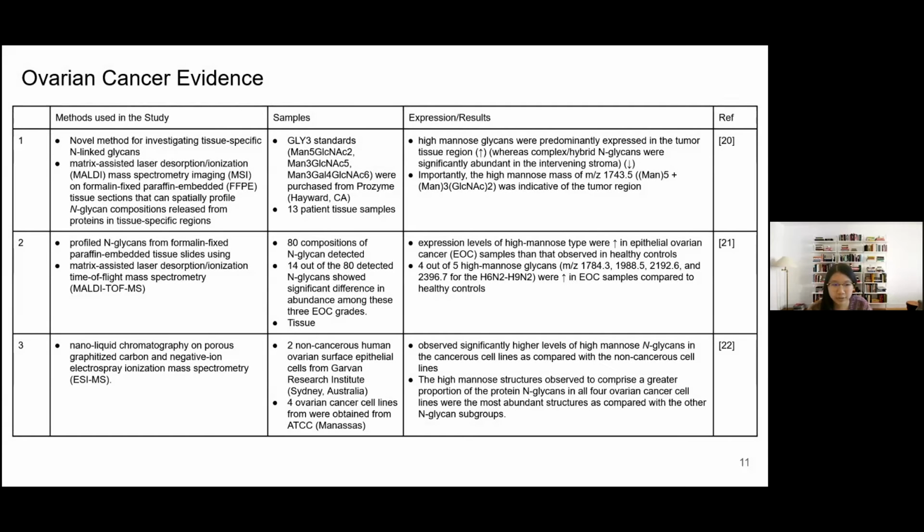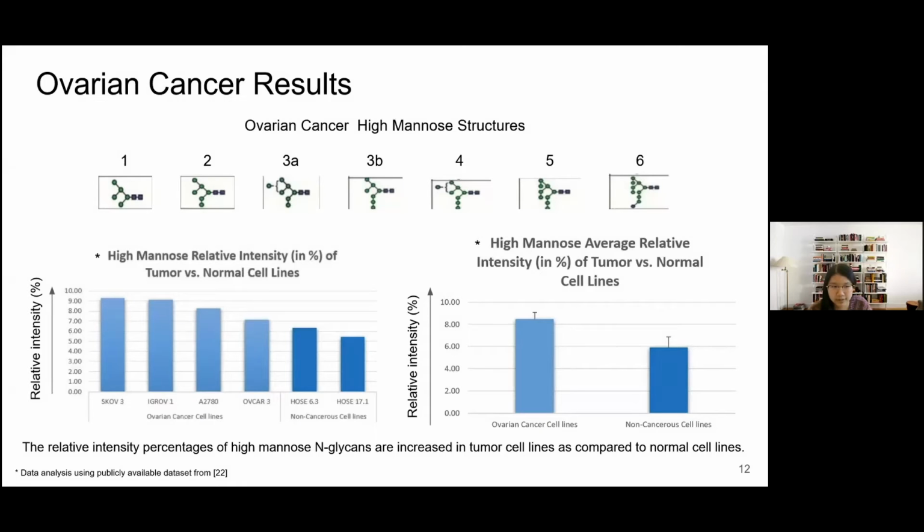This is a summary of the findings from the ovarian cancer papers. Again, all of them show an increase in high mannose N-glycans. Similarly, these graphs show an increase in relative intensity percentages of high mannose structures in tumor versus normal cell lines for ovarian cancer.